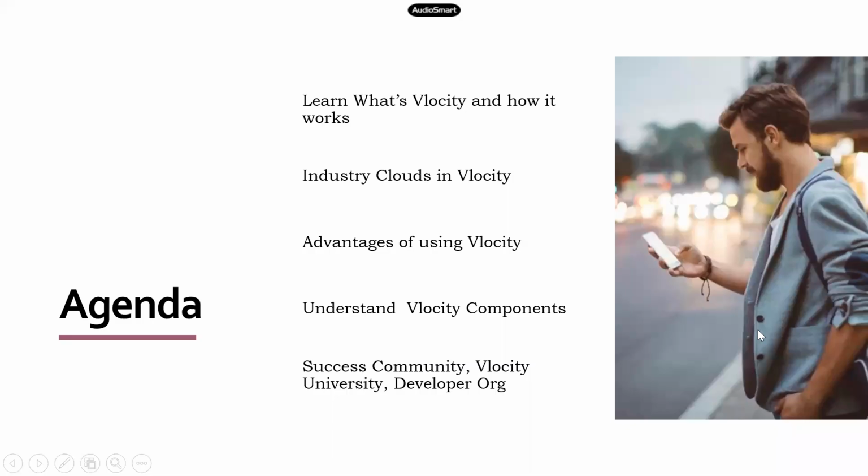As part of today's agenda, we'll discuss what is Velocity and how exactly it's going to work in Salesforce. Whenever we speak about Velocity, we keep hearing a term called industry cloud or industry specific domains, so we'll get a better idea of what exactly this is, and we'll see what the various industries available in Velocity are. We'll see the advantages of using Velocity and try to understand a little bit of the Velocity components that are being provided.